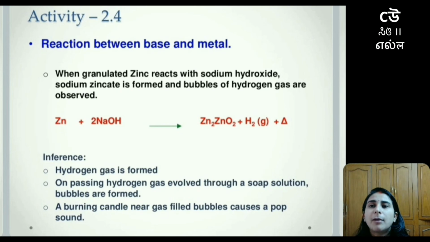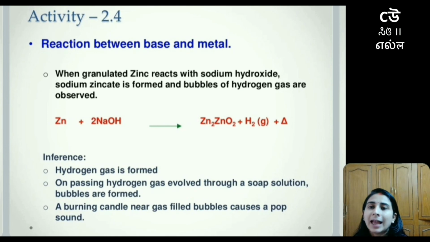Now let's talk about activity number 2.4, where instead of using an acid, we are going to use a base, and this base will be reacting with a metal. Again, in place of metal, we'll use zinc, and for the base we are going to use sodium hydroxide. The product is going to be sodium zincate, and bubbles of hydrogen gas are also observed.